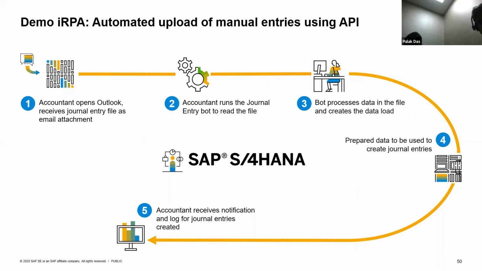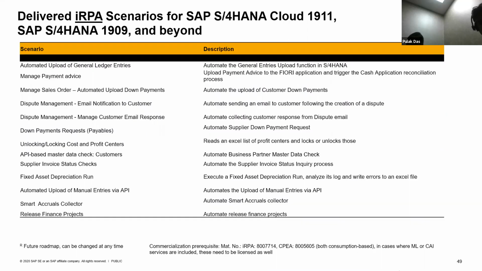So this is being created as an RPA scenario, which is available in the best practice. If you go to the best practice explorer for S/4HANA, you would see all the RPA scenarios which I've listed here, with test scripts, how to run and how to execute. So this will give a lot of information about the RPA scenarios which are in place for S/4HANA Cloud.